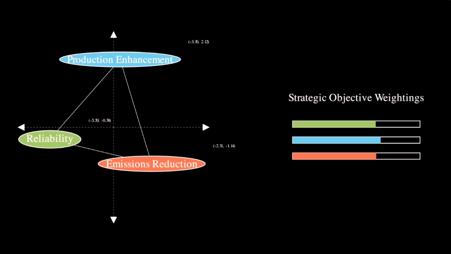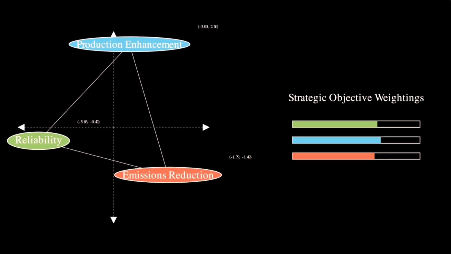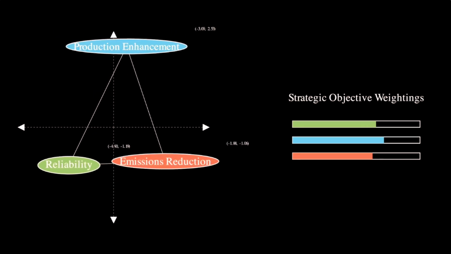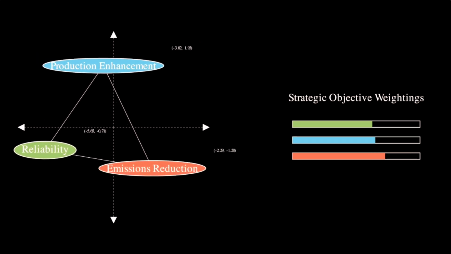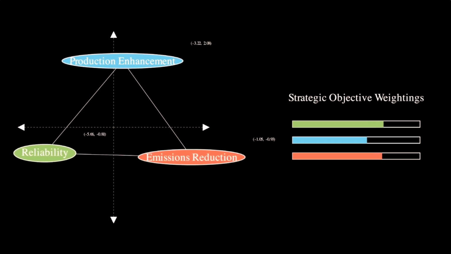A smart controller is trying to optimize the system while balancing multiple objectives. And what is the strategic weighting for each asset? Well, this all depends on what the data is telling us at a given point in time. There may be little point in pushing a system too hard if it comes at the cost of both increasing our emissions and reducing our reliability.